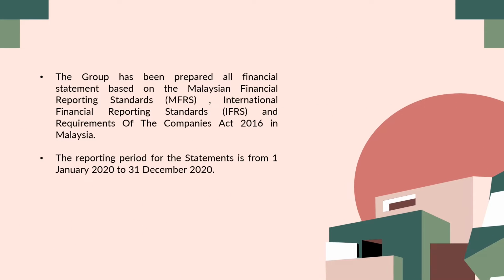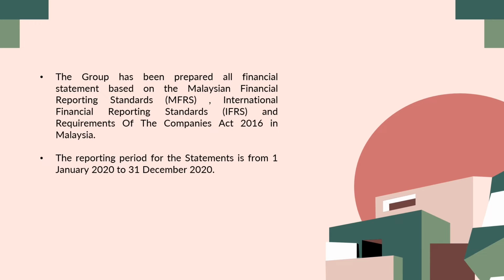The group prepares all financial statements based on Malaysia Financial Reporting Standards (MFRS), International Financial Reporting Standards (IFRS), and the requirements of the Companies Act 2016 in Malaysia. The reporting period for the statement is from 1 January 2020 to 31 December 2020.